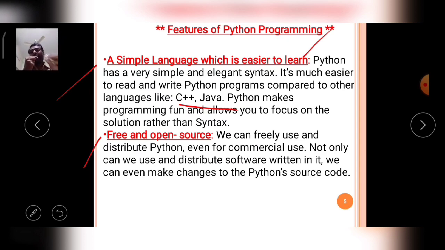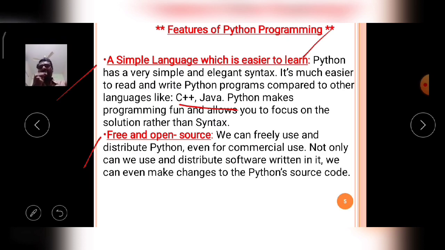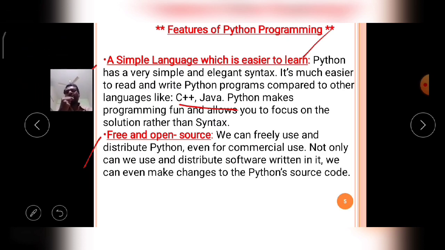They developed and gave to the society free of cost. Okay. And they will give the source code also to the society according to the requirement of the programmer or a particular company.